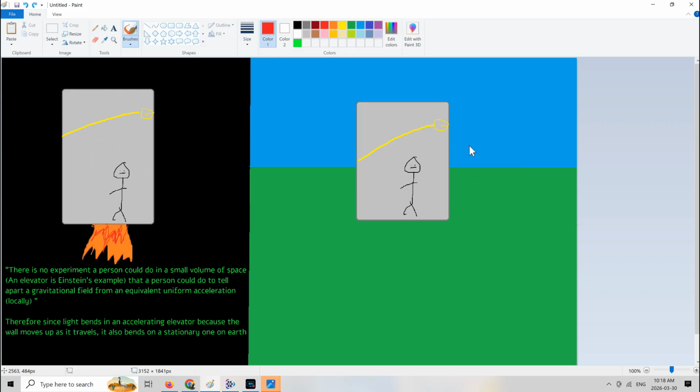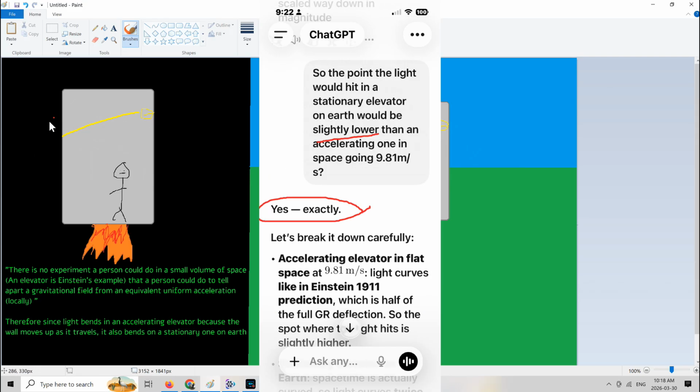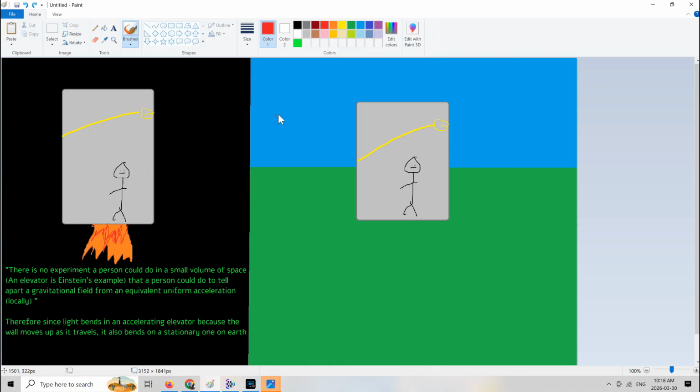So now we just simply ask ChatGPT, is that true? Well, you have to do a little bit of back and forth, but ChatGPT says right here, yes, it's true. For the elevator sitting on Earth, the light is going to bend by a factor of 2 more than it would on this elevator in space accelerating, okay? That proves the point, which is that these two are not equivalent.